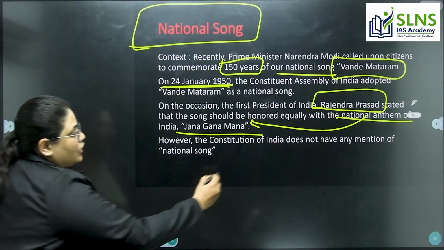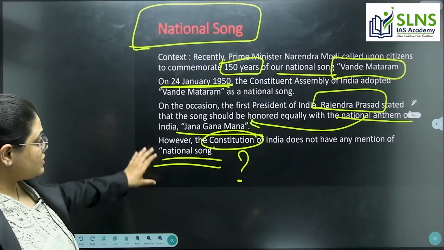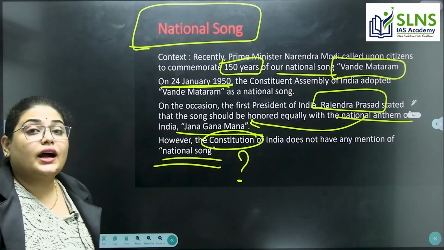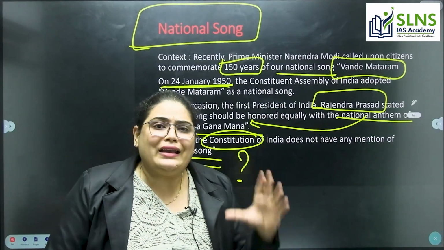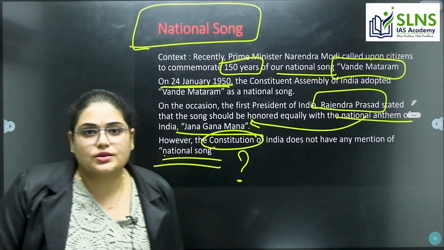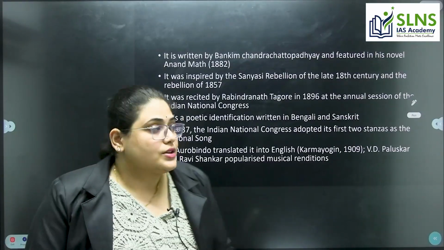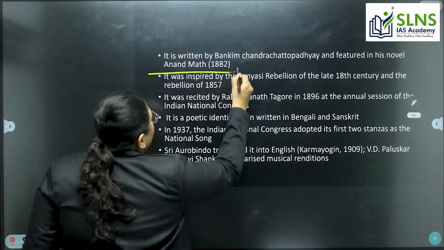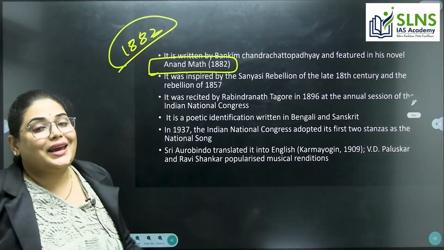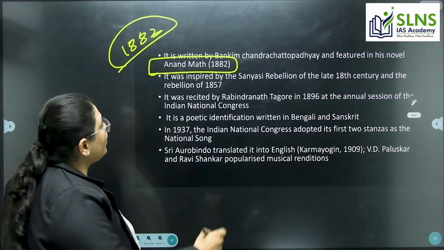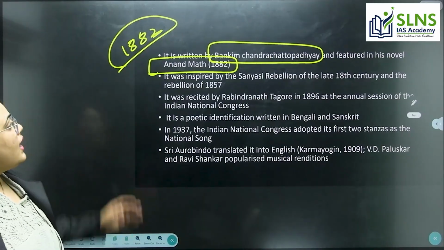However, in the Constitution there is no mention regarding the national song. This is also a very important point with regard to prelims questions, right? In the Constitution we never had any mention of the national song. Who wrote this song? It was written in the novel Anandamath, which came in 1882. Who is the author? Bankim Chandra Chattopadhyay is the author of this novel Anandamath.